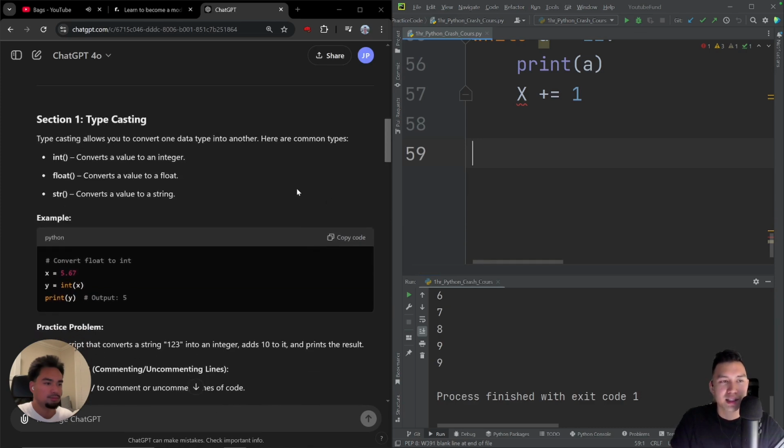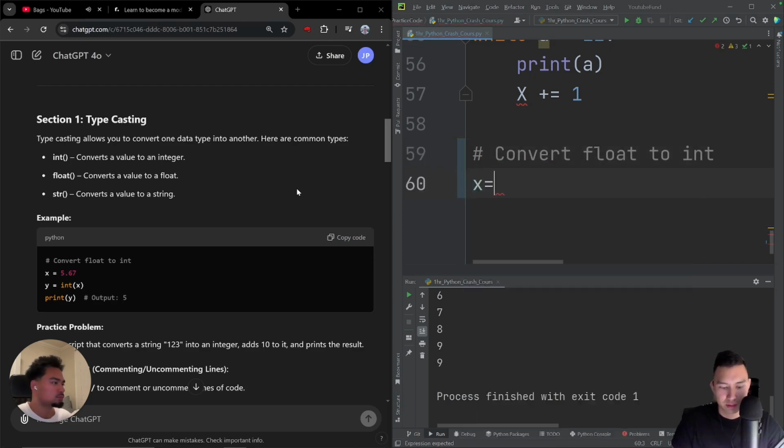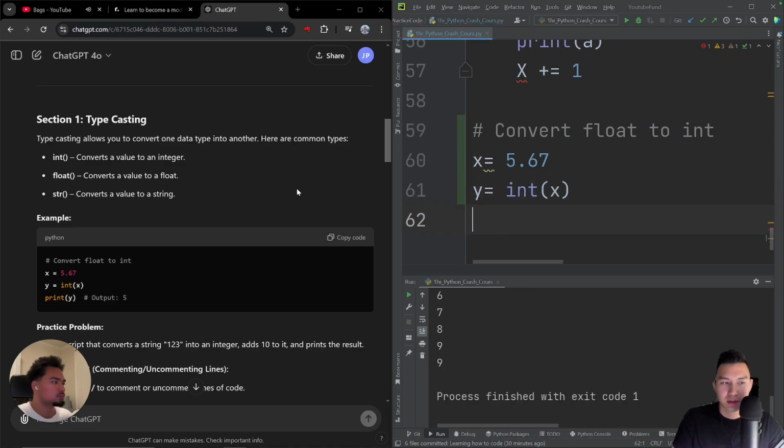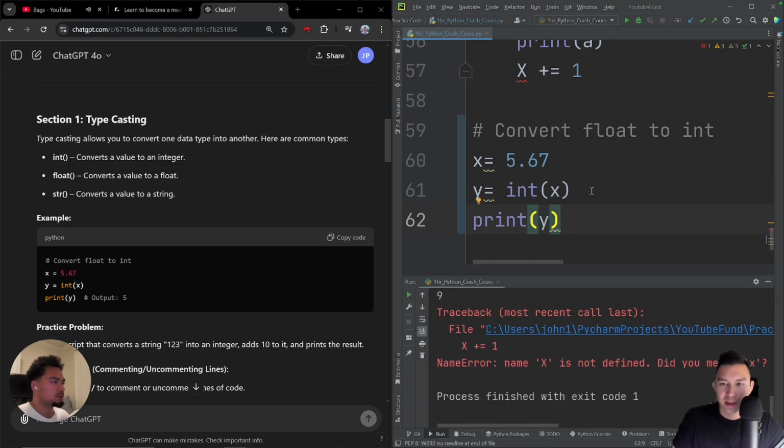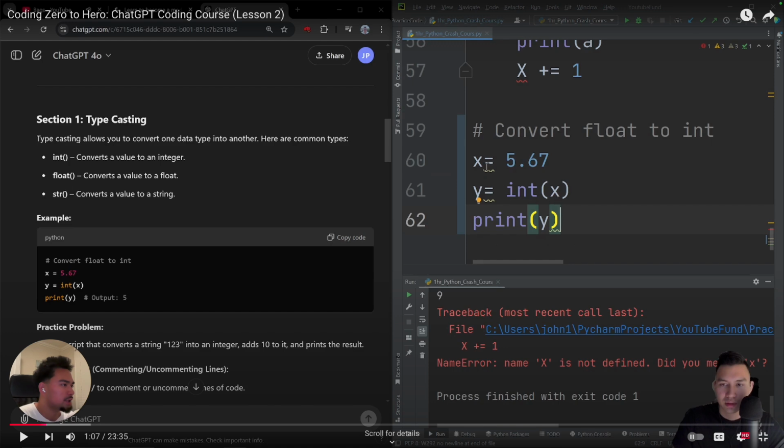So, typecasting. Typecasting allows you to convert one data type into another. So, let's go ahead and put a hashtag convert float to int, x equals 5.67, and then y equals int x, then print y. Let's do shift F10. Okay. What? Why didn't that work? It's saying name x is not defined. Did you mean x? So it's complaining about this.